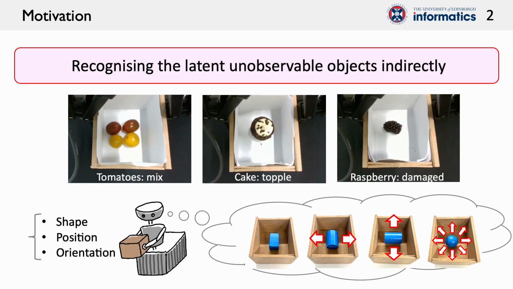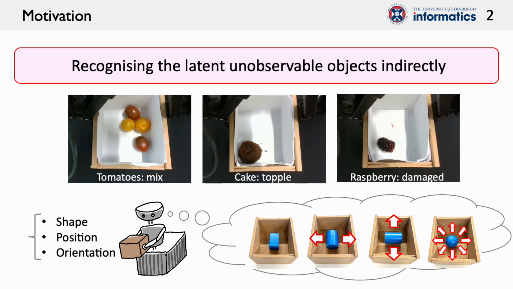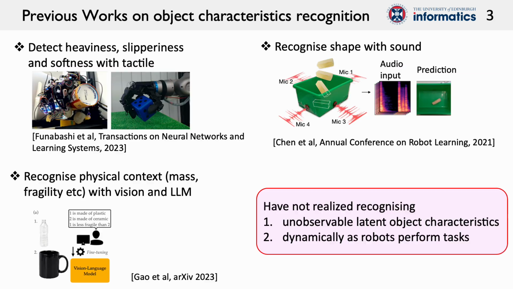Recognizing the characteristics of objects while a robot handles them is crucial for adjusting motions that ensure stable and efficient interactions with containers. Otherwise, the containers would be mixed, toppled, and damaged. Ahead of realizing stable and efficient robot motions for handling and transferring the containers, this work aims to recognize the latent and observable object characteristics. We selected shape, position, and orientation as the object characteristics.